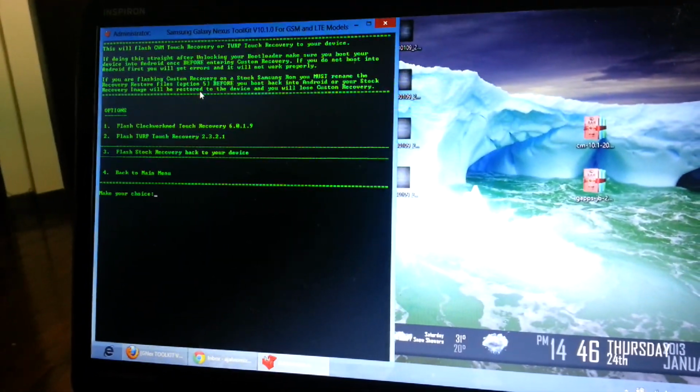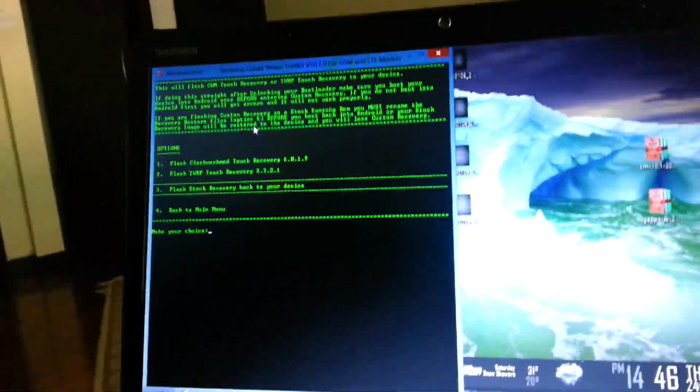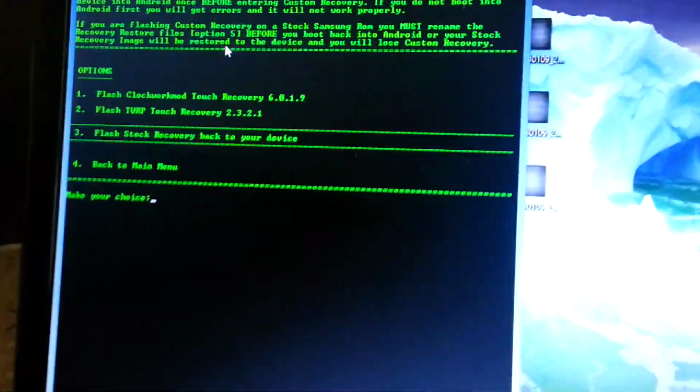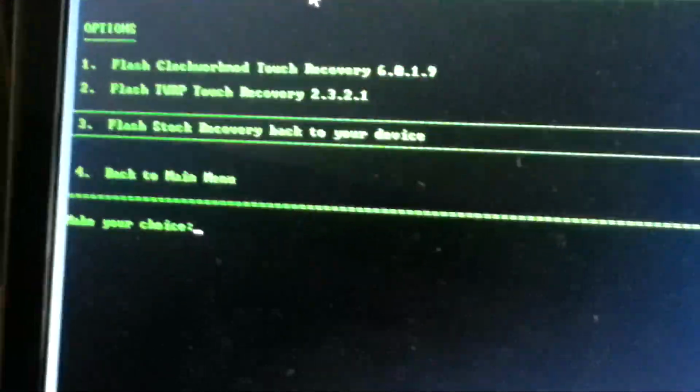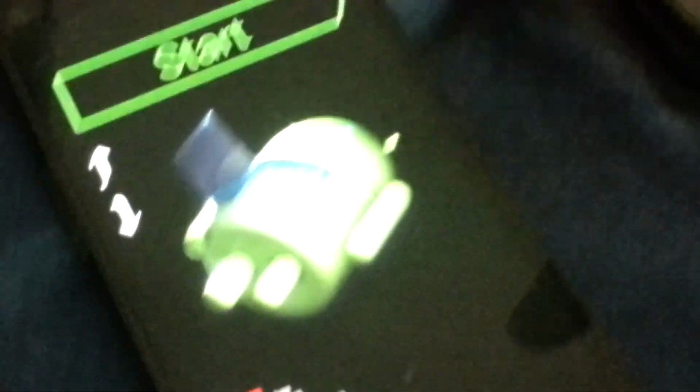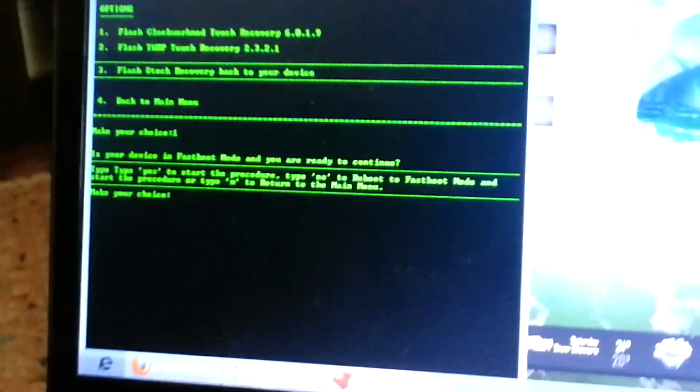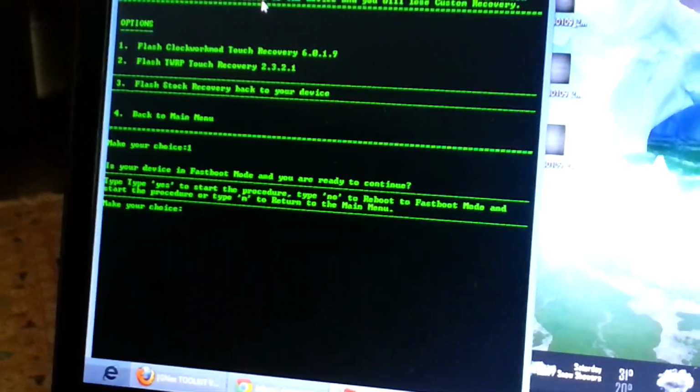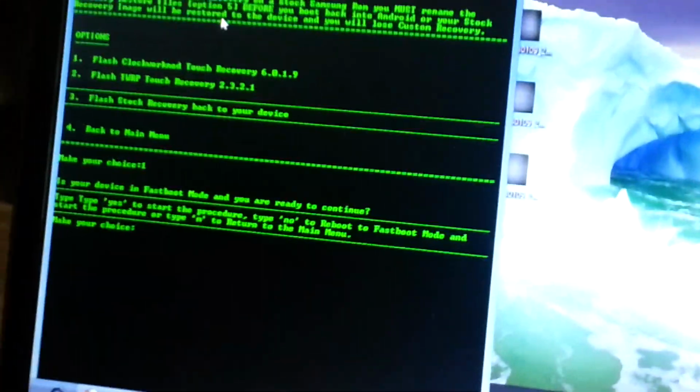So let's go ahead and focus and press option 1, which is Clockwork Mod recovery. I'm already in fastboot mode, so I don't need to type no to make it reboot into fastboot mode, so I will type yes and enter.